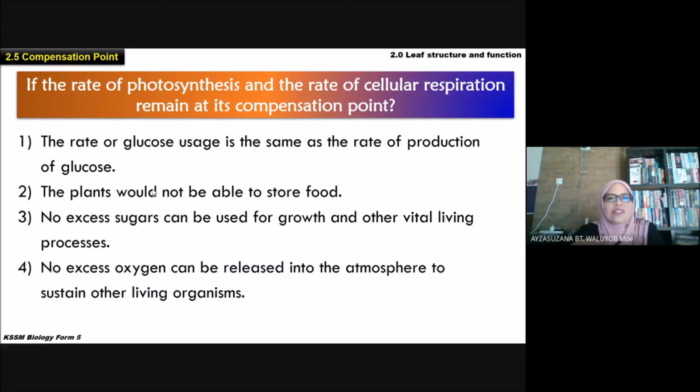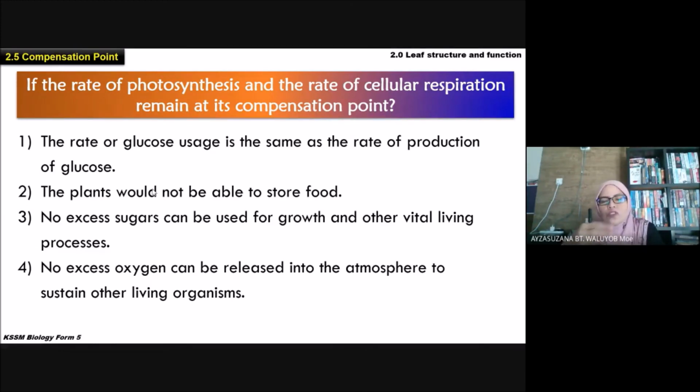No excess oxygen can be released into the atmosphere to sustain other living organisms. So humans also affected, terkesan dengan compensation point if it remains, because no excess oxygen can be released. Photosynthesis produces oxygen.